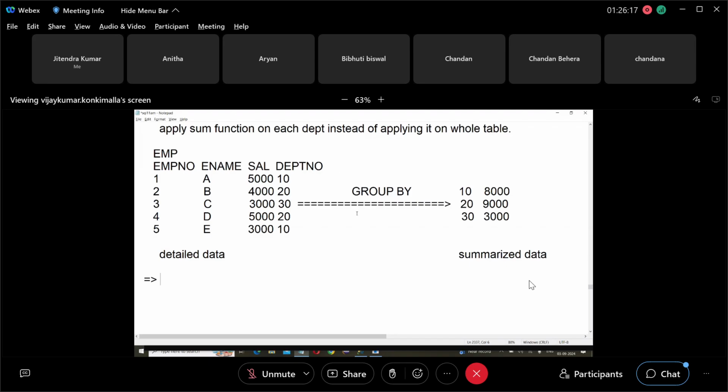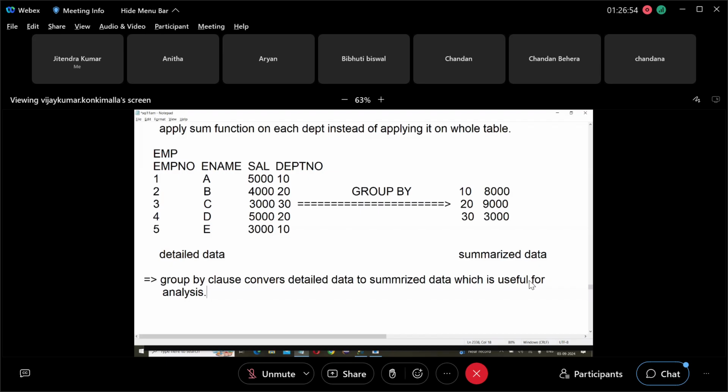So what is group by? Group by clause converts detailed data to summarized data, which is useful for analysis. If you want to analyze the data, it should be in summarized form. If data is in summarized form, analysis is easy. If data is in detailed form, analysis is difficult.